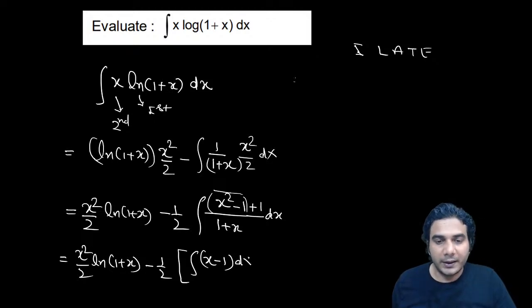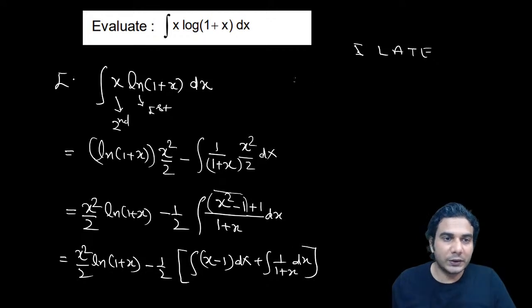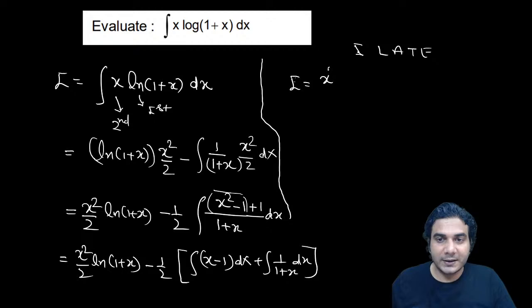And then integral of numerator dx plus integral of 1 upon 1 plus x as the second term, alright. Now let's finish it. Now we know the integration. So the final answer, if I take this equal to I, so I is equal to the first term as it is, that is x square ln of 1 plus x by 2,